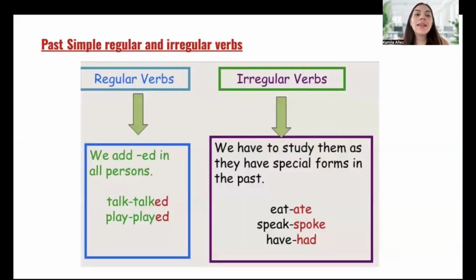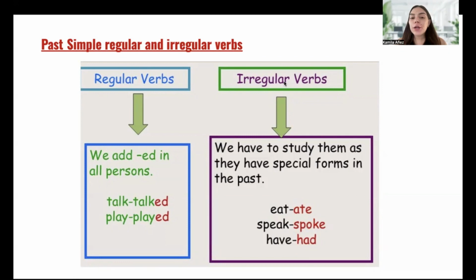Okay, let's go to the next topic. Past simple, regular and irregular verbs. What is the difference between these two? For regular verbs, we add an ed in all persons. For example, talk, talked, play, played.